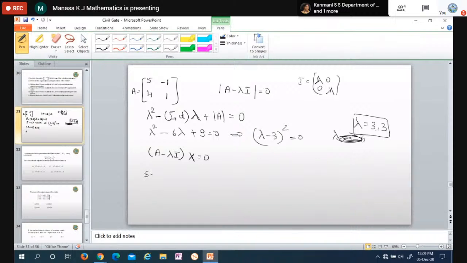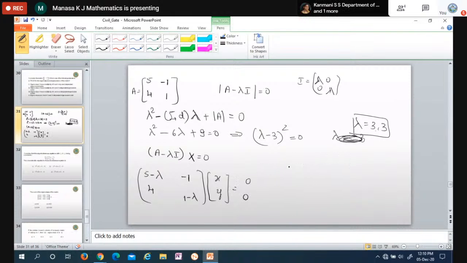It is [5 minus lambda, minus 1; 4, 1 minus lambda] into [x, y] equal to [0, 0]. So you solve these two.